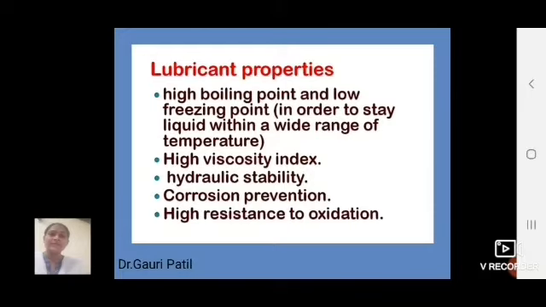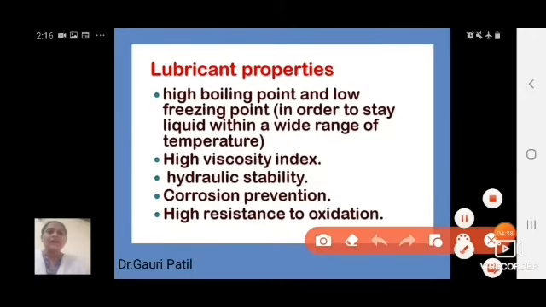Then we will move towards the lubricant properties. What are the various lubricant properties? First is a high boiling point and low freezing point. Why is there a need for this? In order to stay liquid within a wide range of temperature. So the first property of a lubricant is a high boiling point and low freezing point.